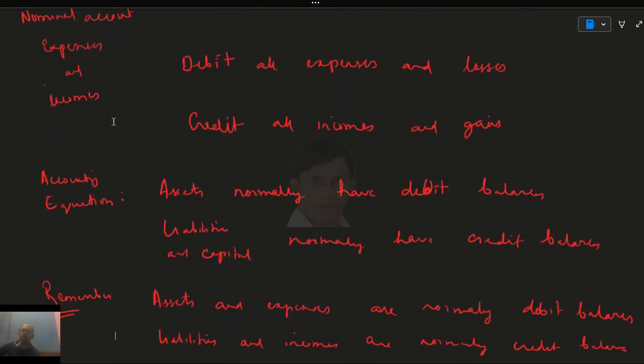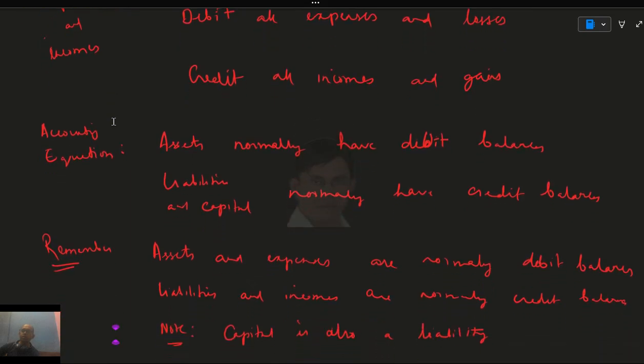Accounting equation: when we see it from the accounting equation point of view, assets normally have debit balances, while liabilities and capital normally have credit balances. So remember, assets and expenses normally are debit balances, and liabilities and incomes are normally credit balances. It is noteworthy that capital is also a liability. So capital, liabilities and incomes are normally credit balances.